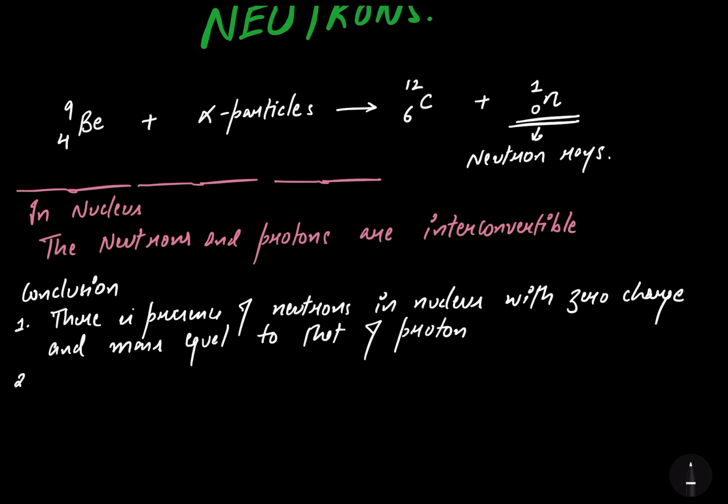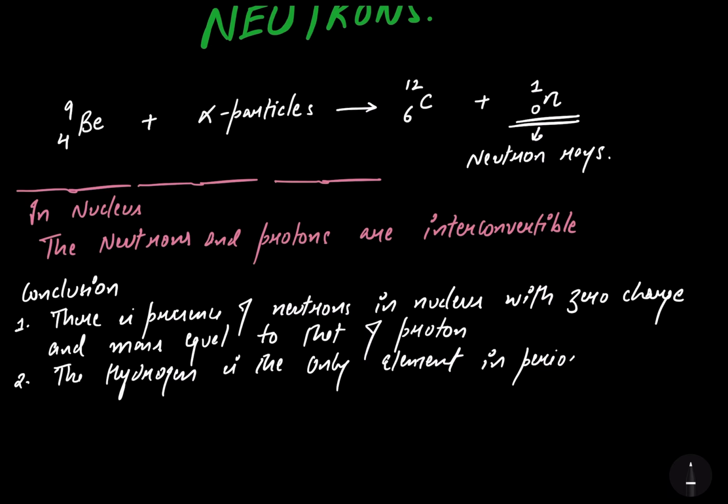The second point, hydrogen is the only element in a periodic table who does not have neutrons.